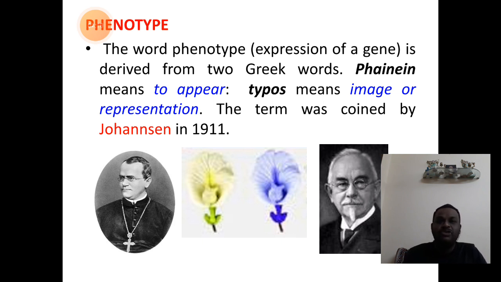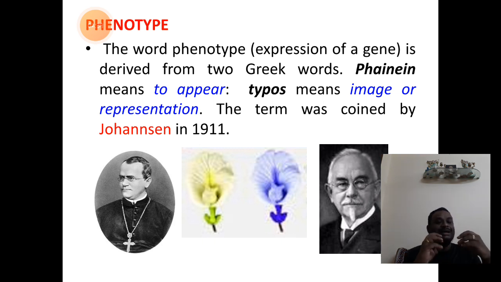The term phenotype was coined by Wilhelm Johannsen in 1911. Down in the picture, towards the extreme right is the picture of Johannsen, and towards the extreme left is the father of genetics, Gregor Mendel, between which is the flower which shows two different colors.